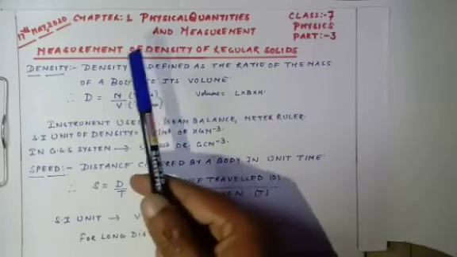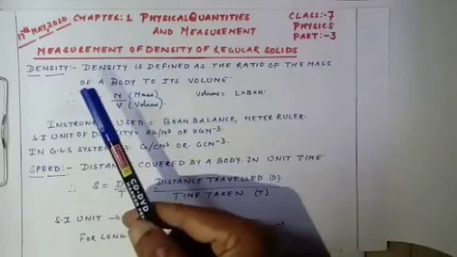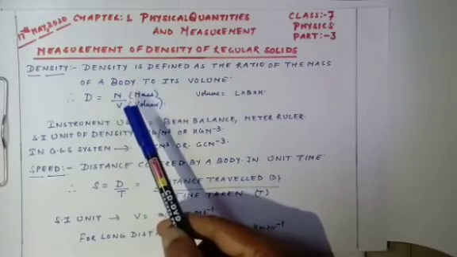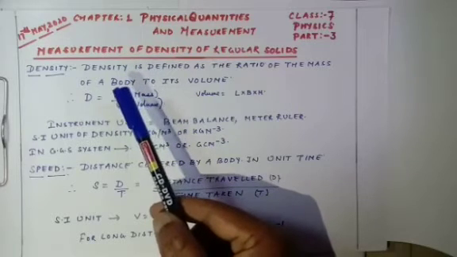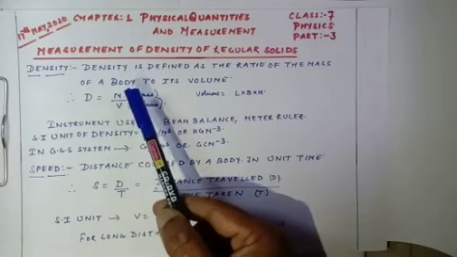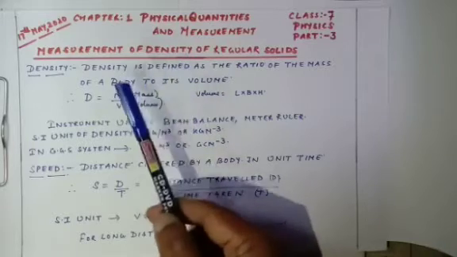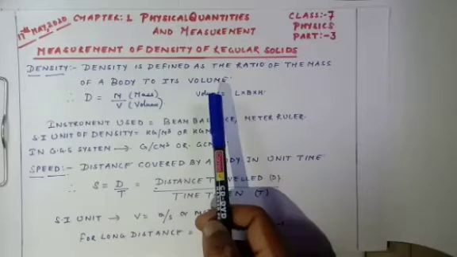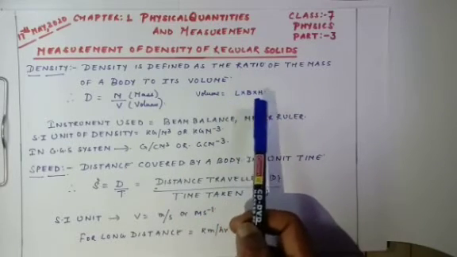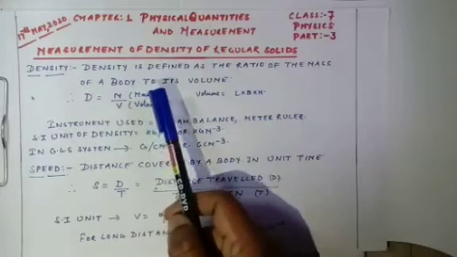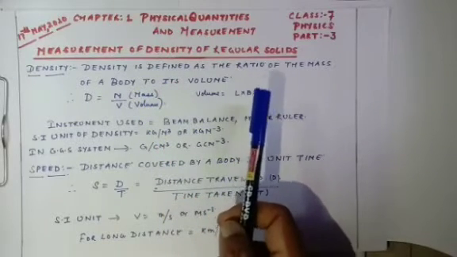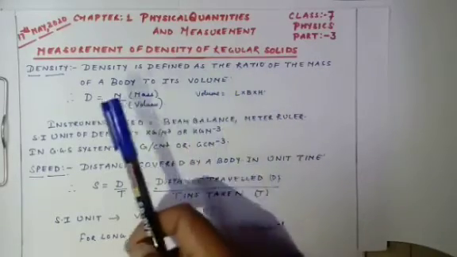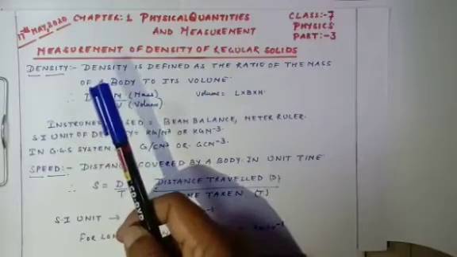Now when we have to find out the density of a substance, first of all I should know the mass, and after that I should know the volume. Mass of a substance can be calculated with the help of a beam balance, as I have told you before. But volume of a substance can be calculated when we know all the three dimensions of a substance. What does dimension mean? Length, breadth and height. If we know the mass and volume of a substance, easily we can find out the density of a substance.